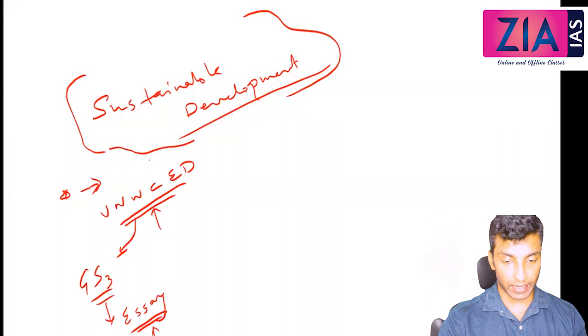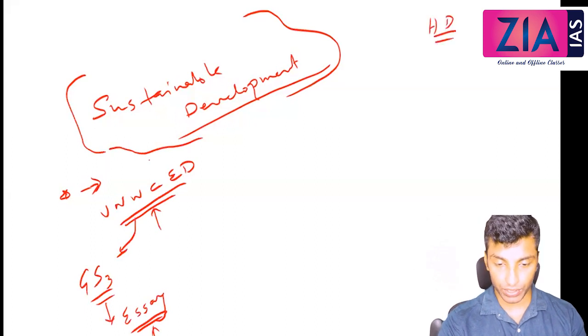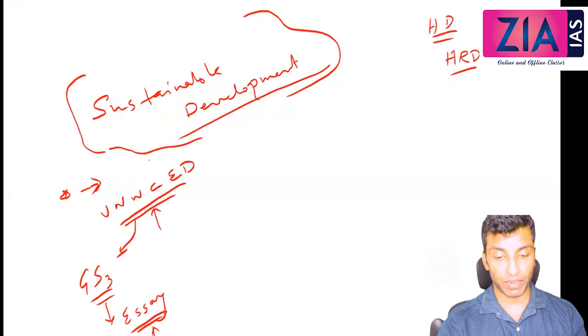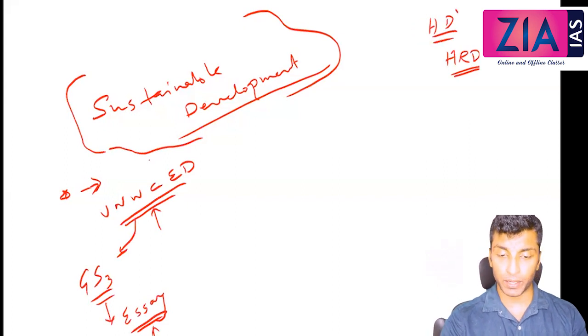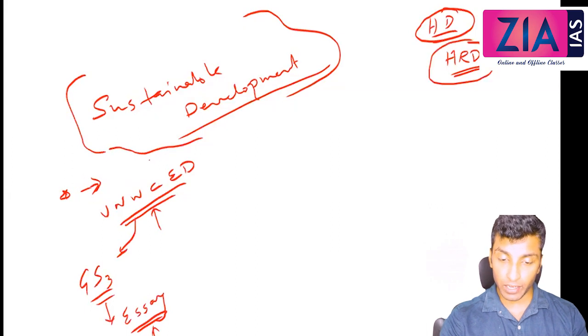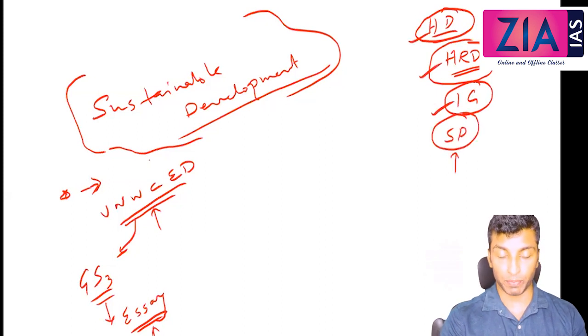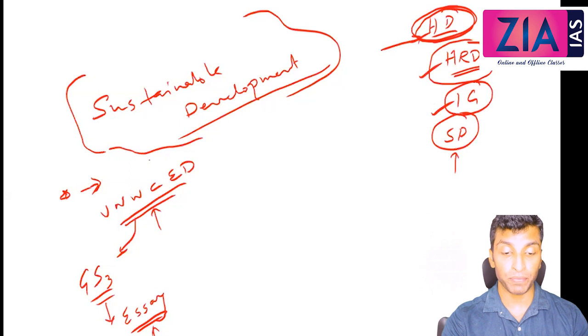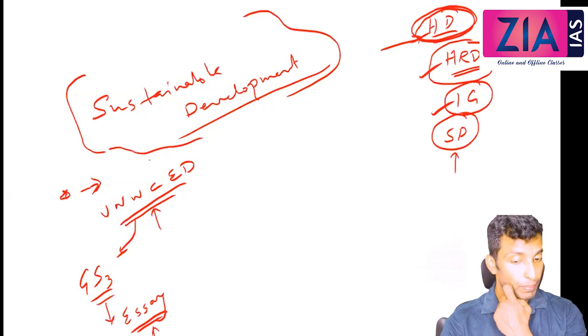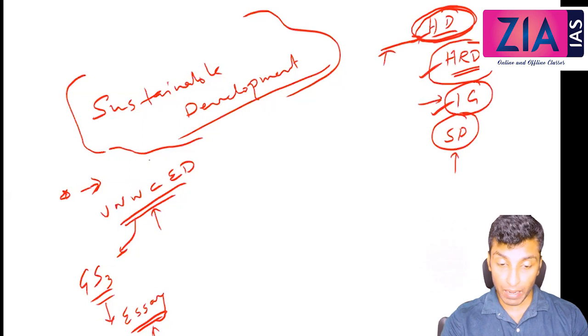Human development we have already covered, human resource development we have discussed. Human development is an essay topic, human resource development is an essay topic, inclusive growth we have discussed, that is also an essay topic. So sustainable development is also a very important essay topic. Conceptually, when we talk about human development, we have talked mainly in terms of social well-being of the people. When we discussed inclusive growth, means and end are both important, so we discussed employability, productive capacity, etc.